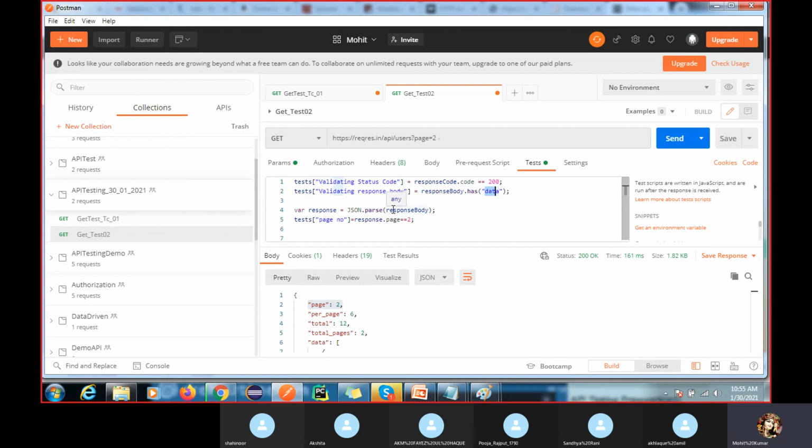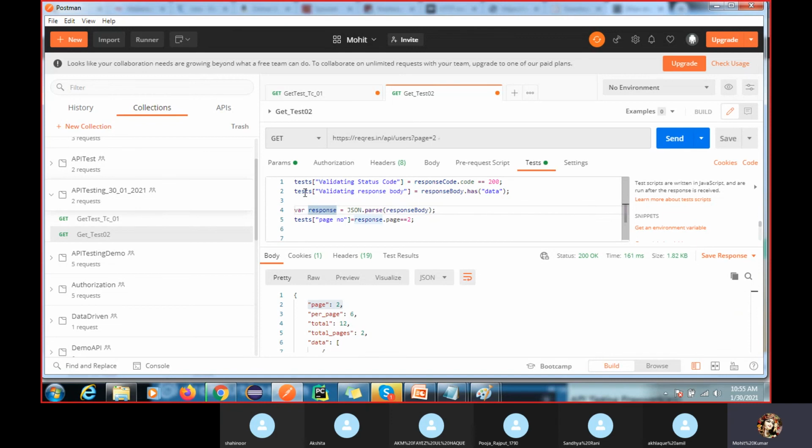And if you want to parse this value, we have JSON dot parse, where you pass the response body and it will return it. This is the variable, and response is your variable name.